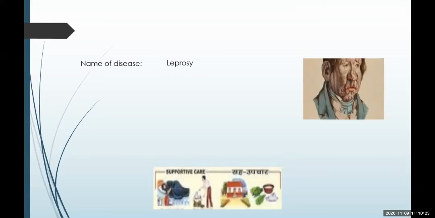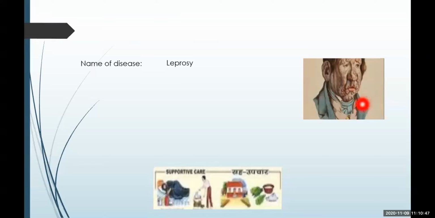In the olden days, those people who were suffering from leprosy were removed from the society, from the village or the place where he stayed. He was removed because it was believed that it spreads rapidly through contact or touch.